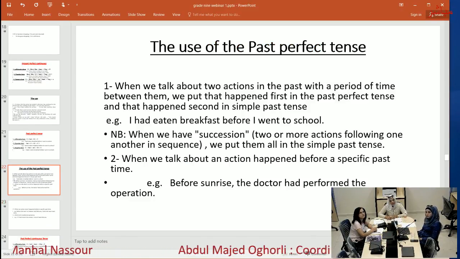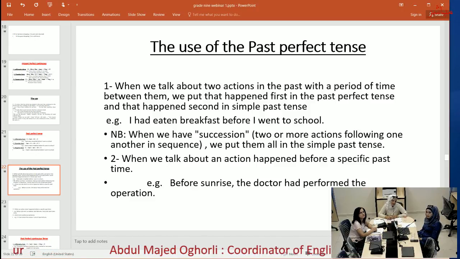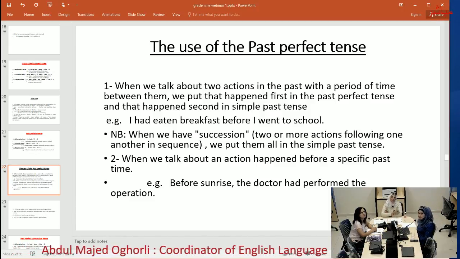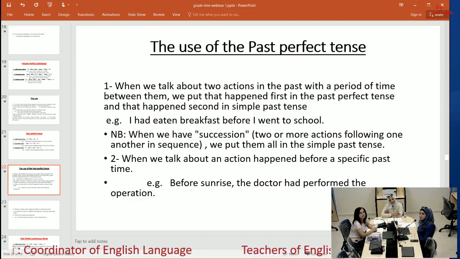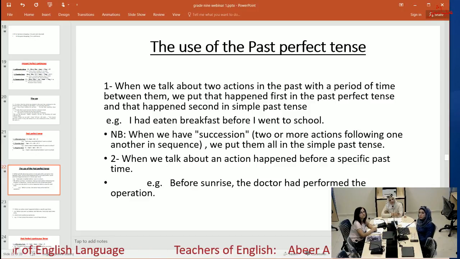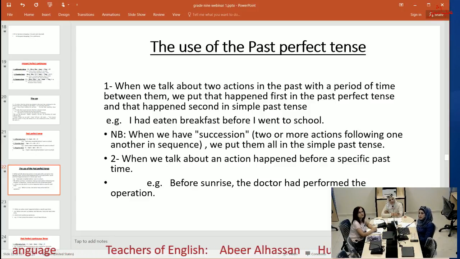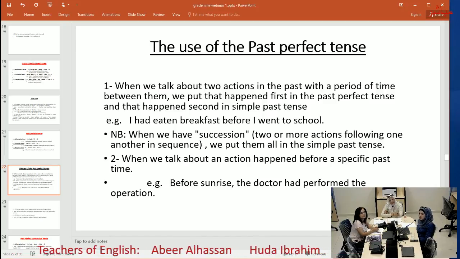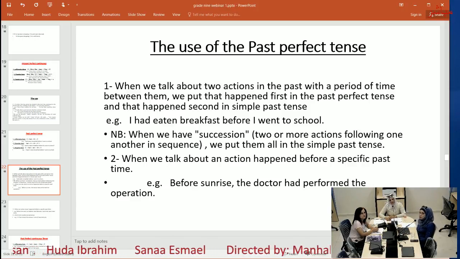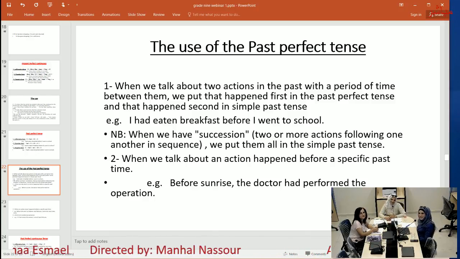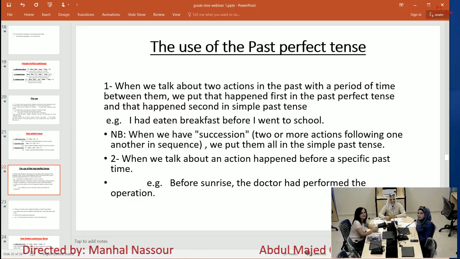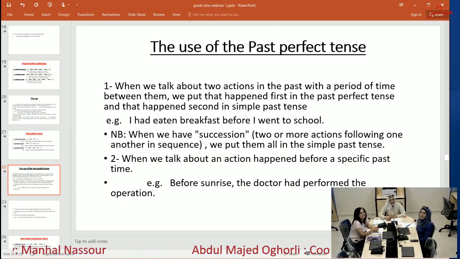Now the use of past perfect tense. Number one, when we talk about two actions in the past with a period of time between them, we put the one that happened first in the past perfect tense and the one that happened second in simple past tense. For example, I had eaten breakfast before I went to school. So which action happened first? Breakfast. Yes. So I had eaten breakfast before I went to school.